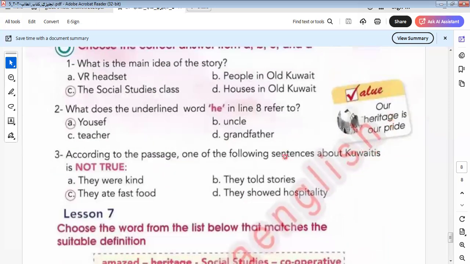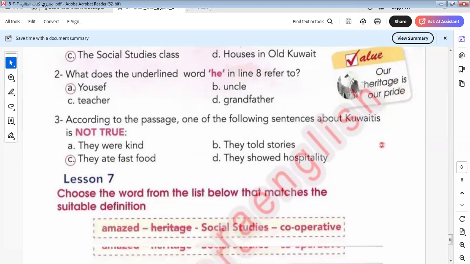Our heritage. I hope all the countries in the world stop eating fast food, because it's not healthy at all. Okay, this is our wish. I hope people don't buy fast food, because it's not healthy and makes us ill and makes us sick. Okay, here: our heritage is our pride.